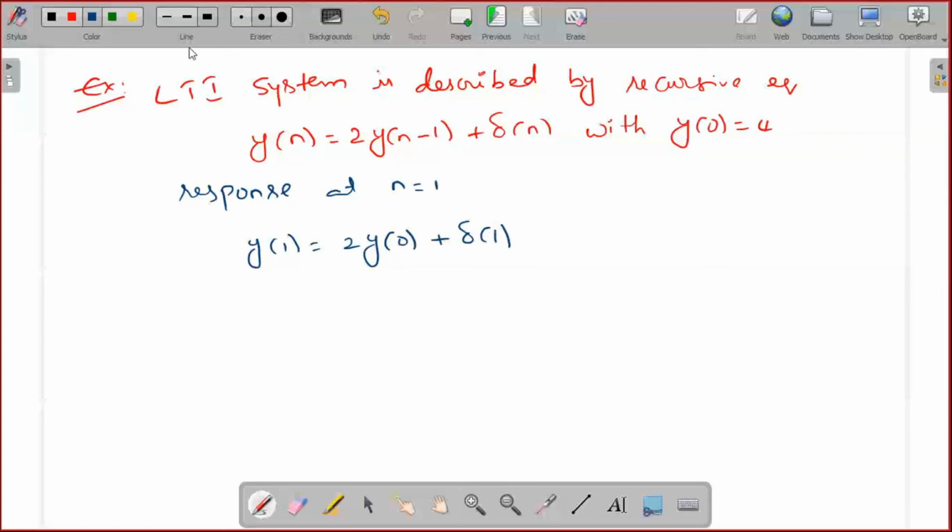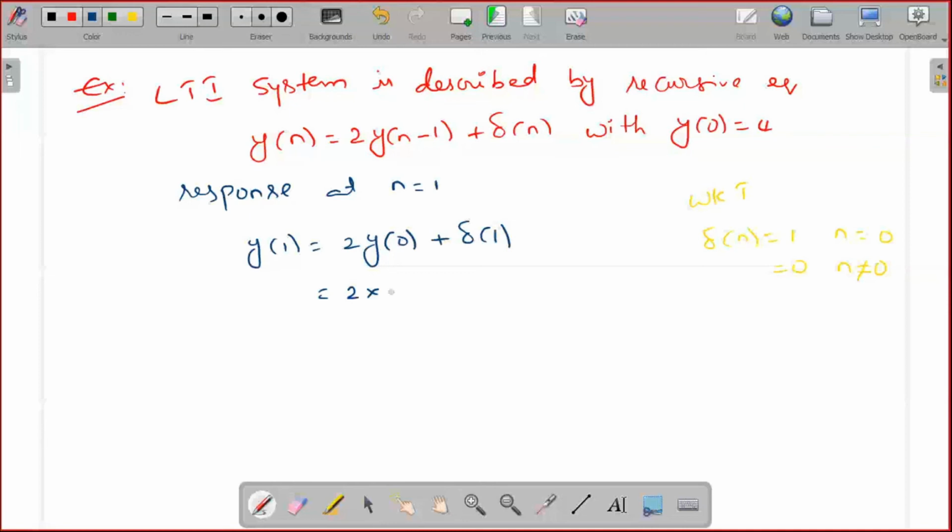We know that del of n is 1 at n is equal to 0 and 0 at n not equal to 0. That means del of 0 is 1, del of 1 is 0, del of 2 is 0, del of 3 is 0. So 2 into y of 0, which is 4, plus 0, gives 8. y of 1 is 8.